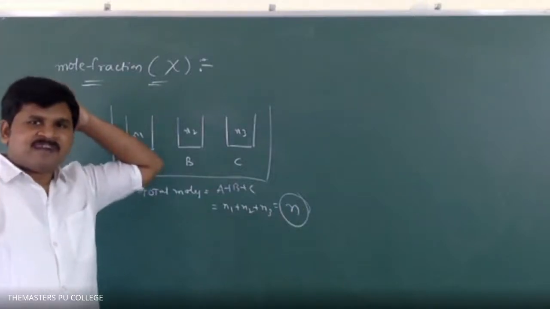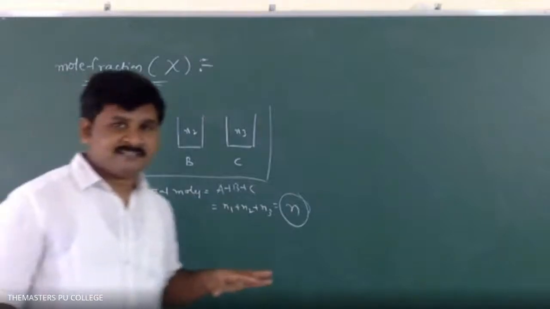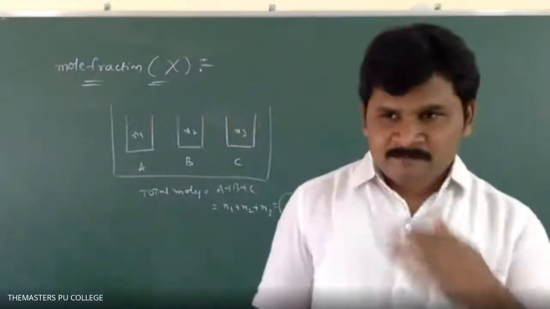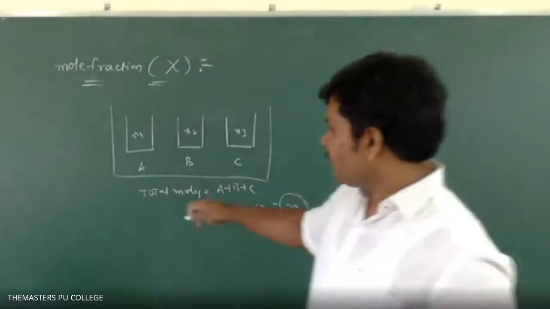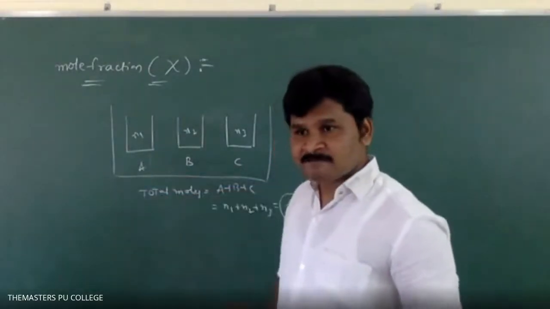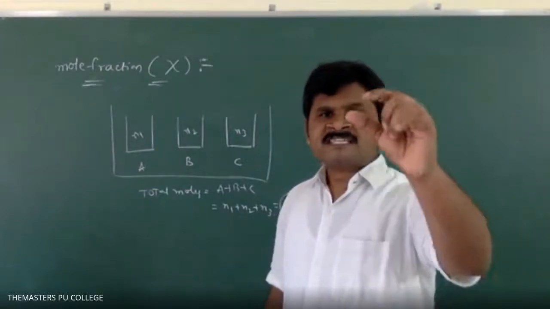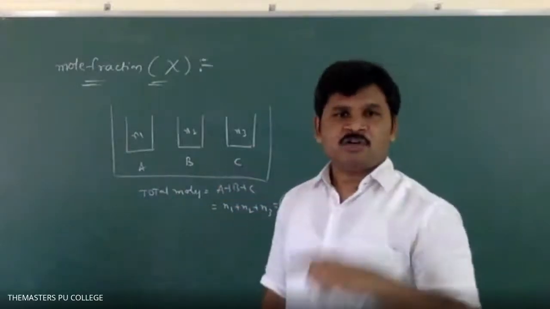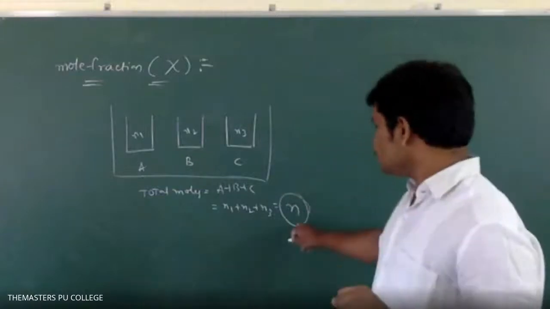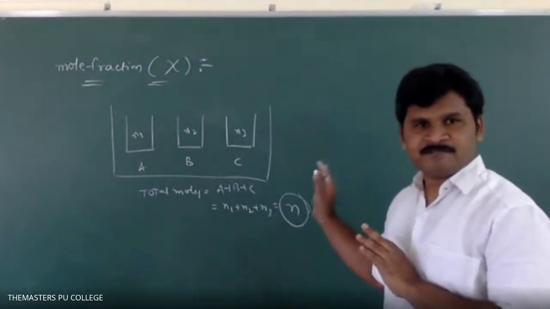Here, if I want to calculate the mole fraction of A, how to do it? Very simple. Mole fraction of component A is equal to moles of A, which is N1, divided by total moles, that is N1 plus N2 plus N3, which gives capital N. Okay?